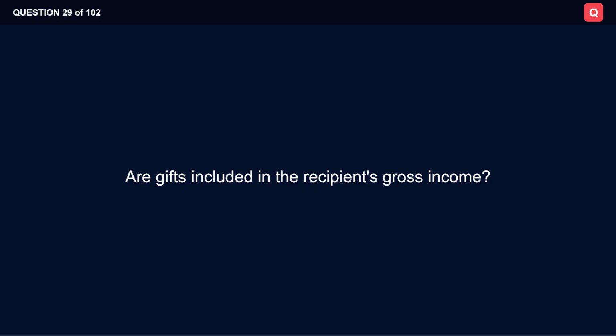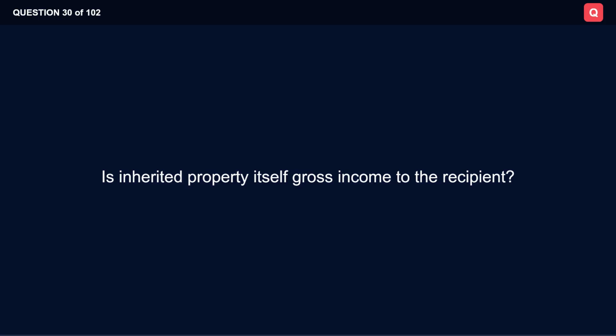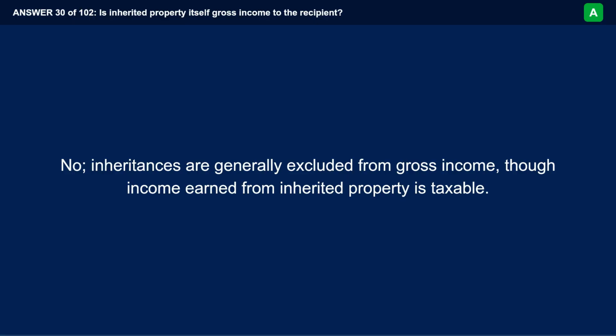Are gifts included in the recipient's gross income? No, true detached and disinterested gifts are generally excluded from the recipient's gross income. Is inherited property itself gross income to the recipient? No, inheritances are generally excluded from gross income, though income earned from inherited property is taxable.